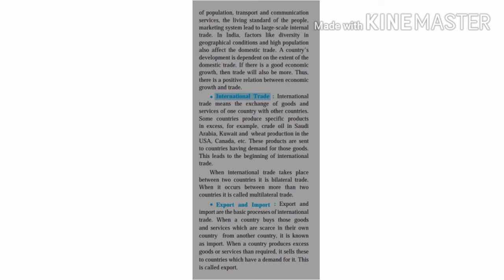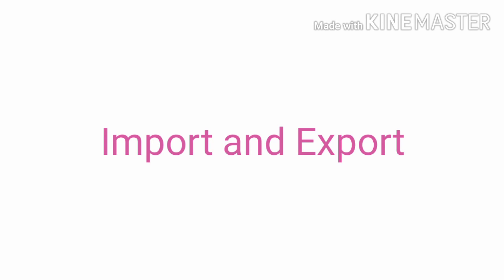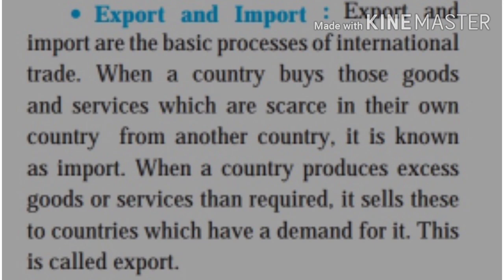When international trade takes place between two countries, it is bilateral trade. But when it occurs between more than two countries, then it is called multilateral trade. Now friends, let's see the subtypes of international or external trade, that is import and export trade. Friends, export and import are the basic processes of international trade. When a country buys goods and services which are scarce or less in their own country from another country, such type of trade is known as import.